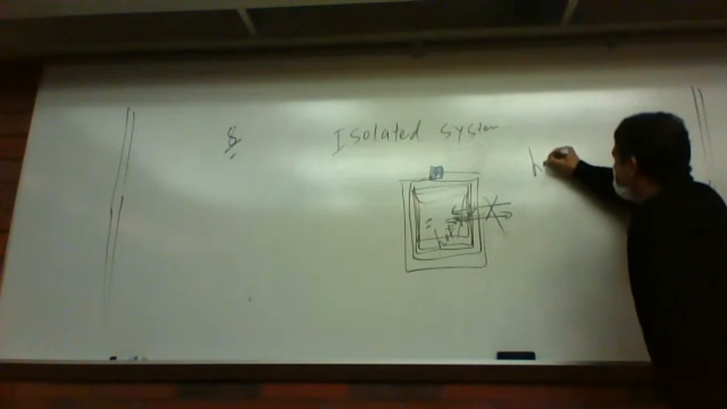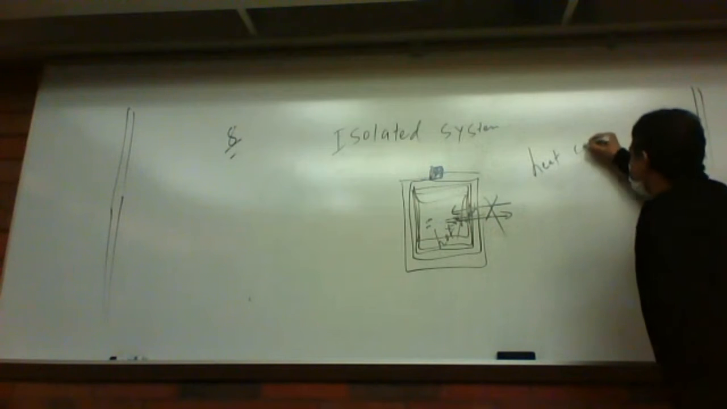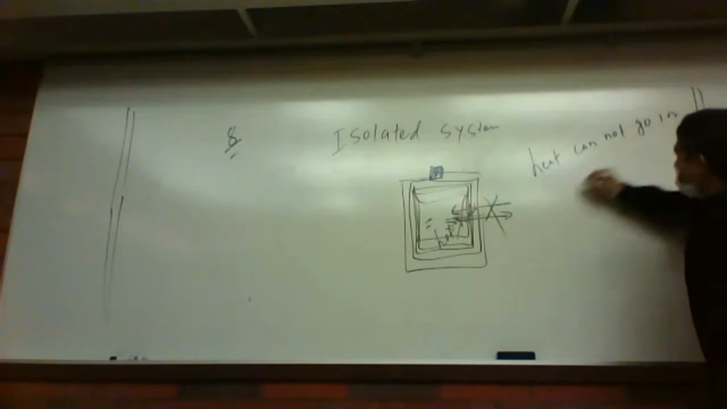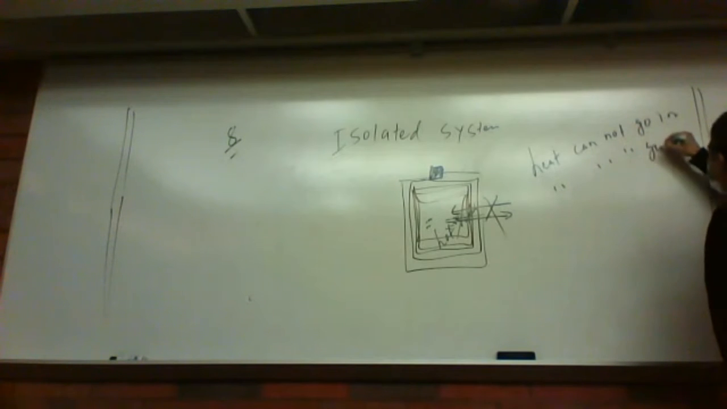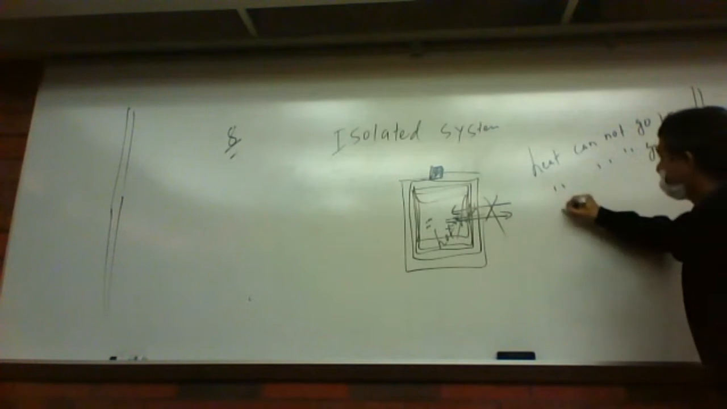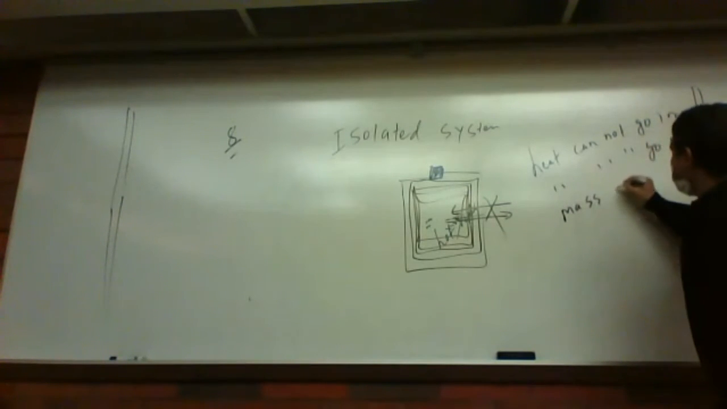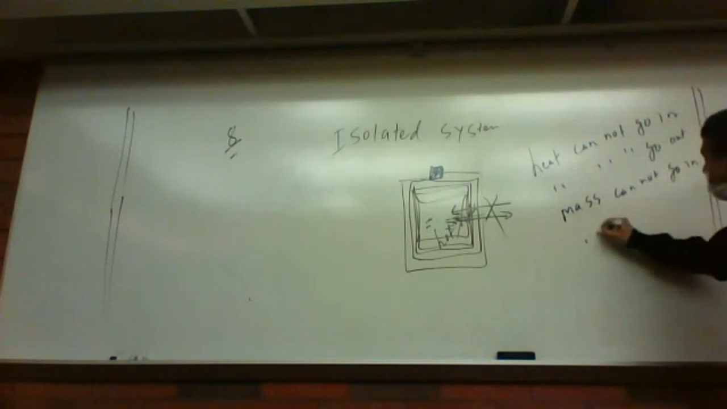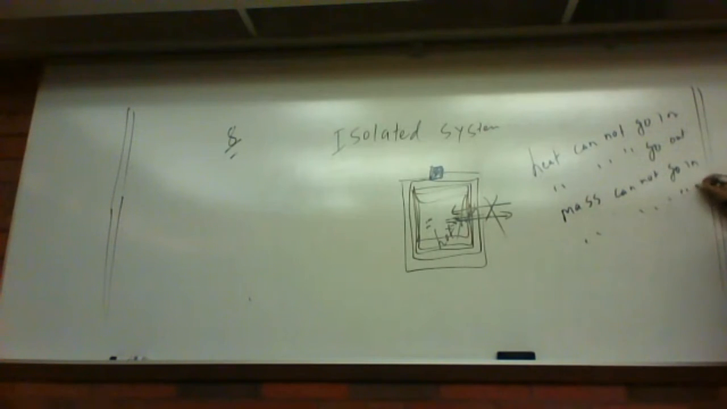So in this case, heat or energy cannot go in, heat cannot go out, and mass or matter cannot go in, mass cannot go out. So this kind of system is an isolated system. It is just sitting there, isolated from the surroundings. It is not giving heat, it is not taking heat. Make sense?